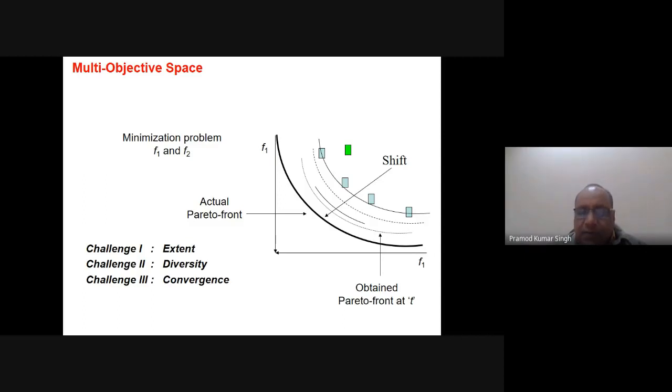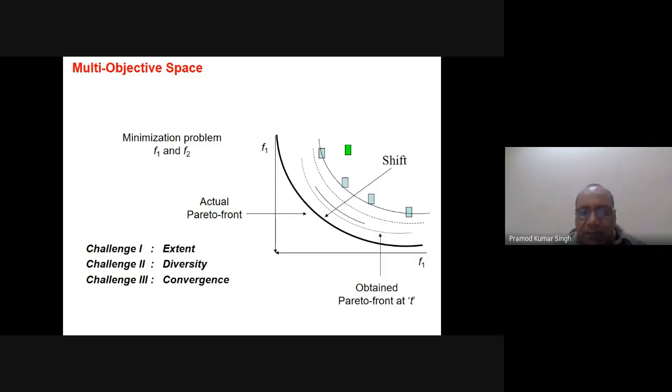It is written here as the obtained Pareto front at t, at generation number t. You see that the solutions are not lying on the actual Pareto front. They are inferior in comparison to the actual Pareto front, meaning they are inferior to the real optimized solutions.